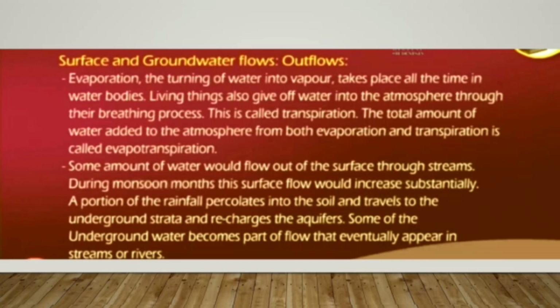Some amount of water would flow out of the surface through streams. During monsoon months, this surface flow would increase substantially. A portion of the rainfall percolates into the soil and travels to the underground strata and recharges the aquifers. Some of the underground water becomes part of flow that eventually appears in streams or rivers.